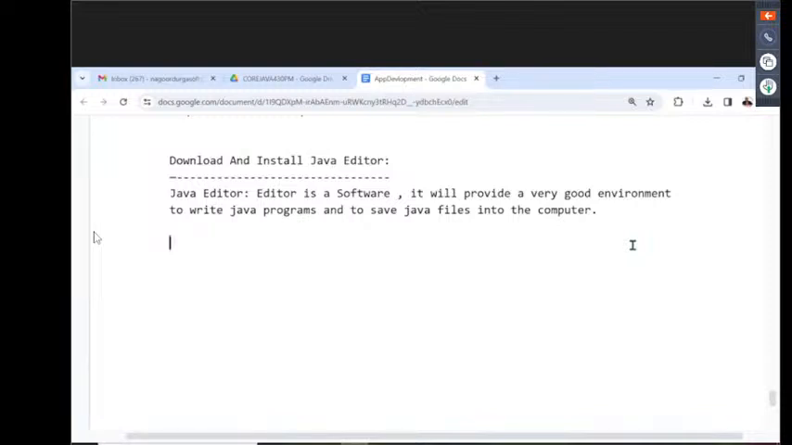The same thing we are going to understand here. The same point: an editor is a software which will provide a very good environment to write Java programs and to save Java files into the computer. That's it, not more than that.